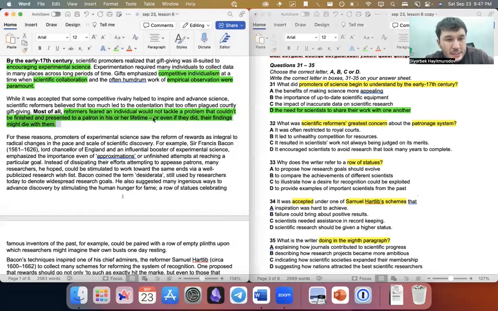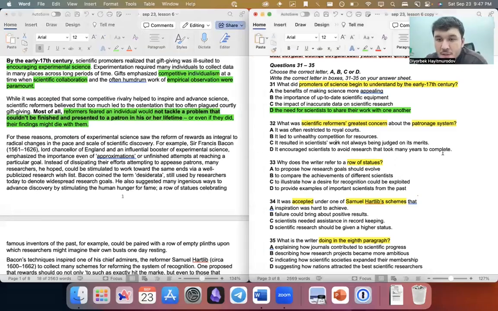Because they wouldn't tackle a problem that could not be finished. So that means they're only taking on jobs that can be finished in their lifetime. So that doesn't take many years. So it encouraged scientists to avoid research that took many years to complete. They're not doing tasks that take many years to complete. So greatest concern is a synonym for most of all. So that's why the answer is D.